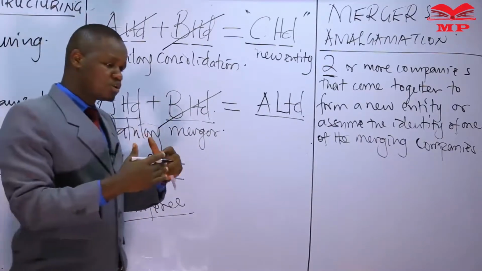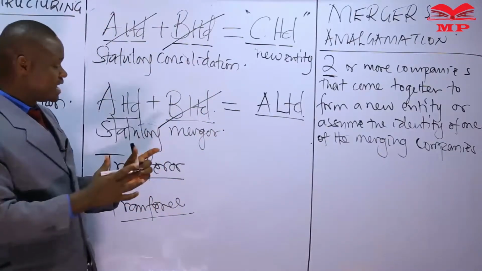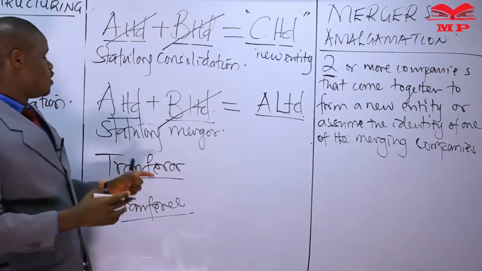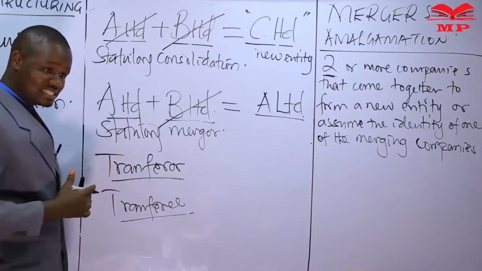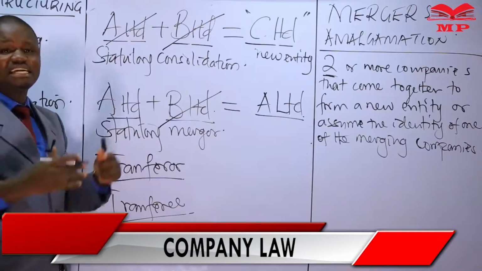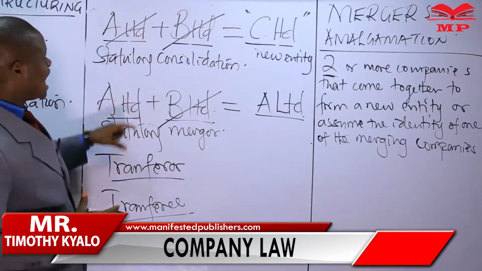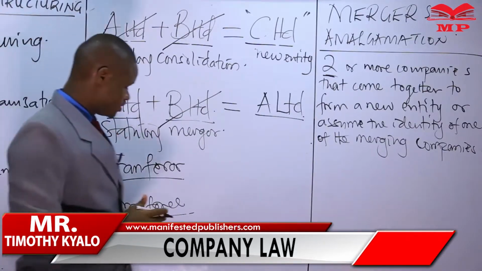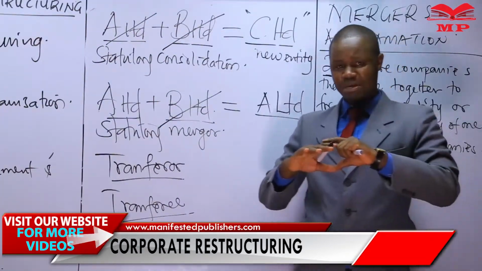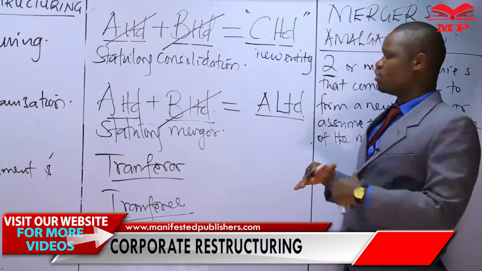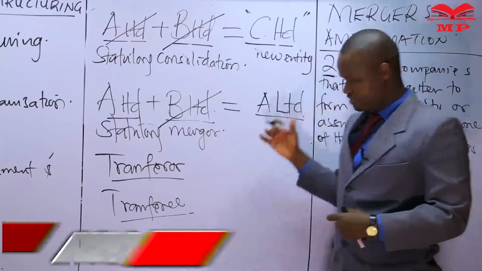So in the process of transferring the assets to this new identity, to this new entity that we are merging into, we must retain enough funds, enough assets, that will cover the existing debt of this merging entity. So these are our two possibilities, the statutory consolidation and the statutory merger, depending on whether we are forming a totally new entity or the merging companies will assume the identity of one of these two or more merging entities.